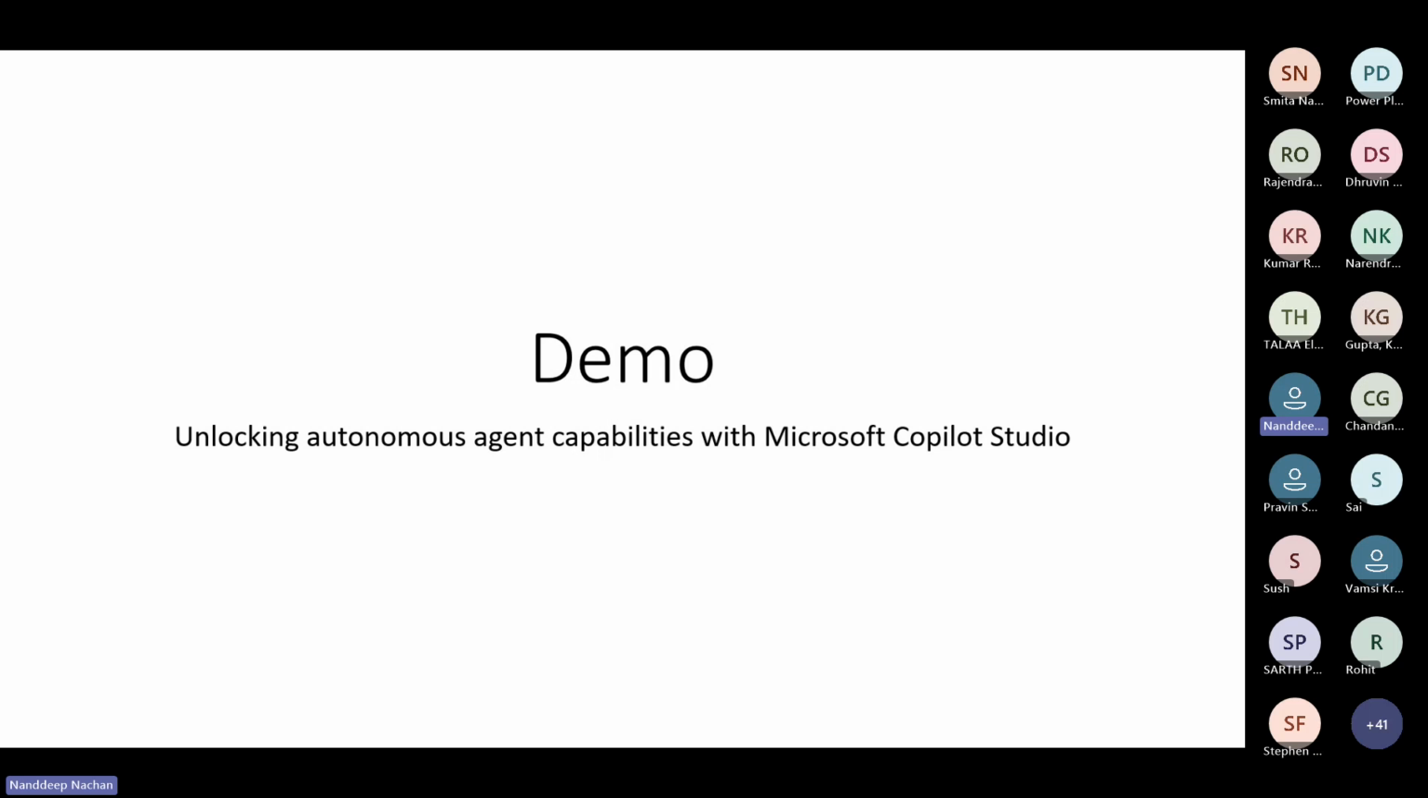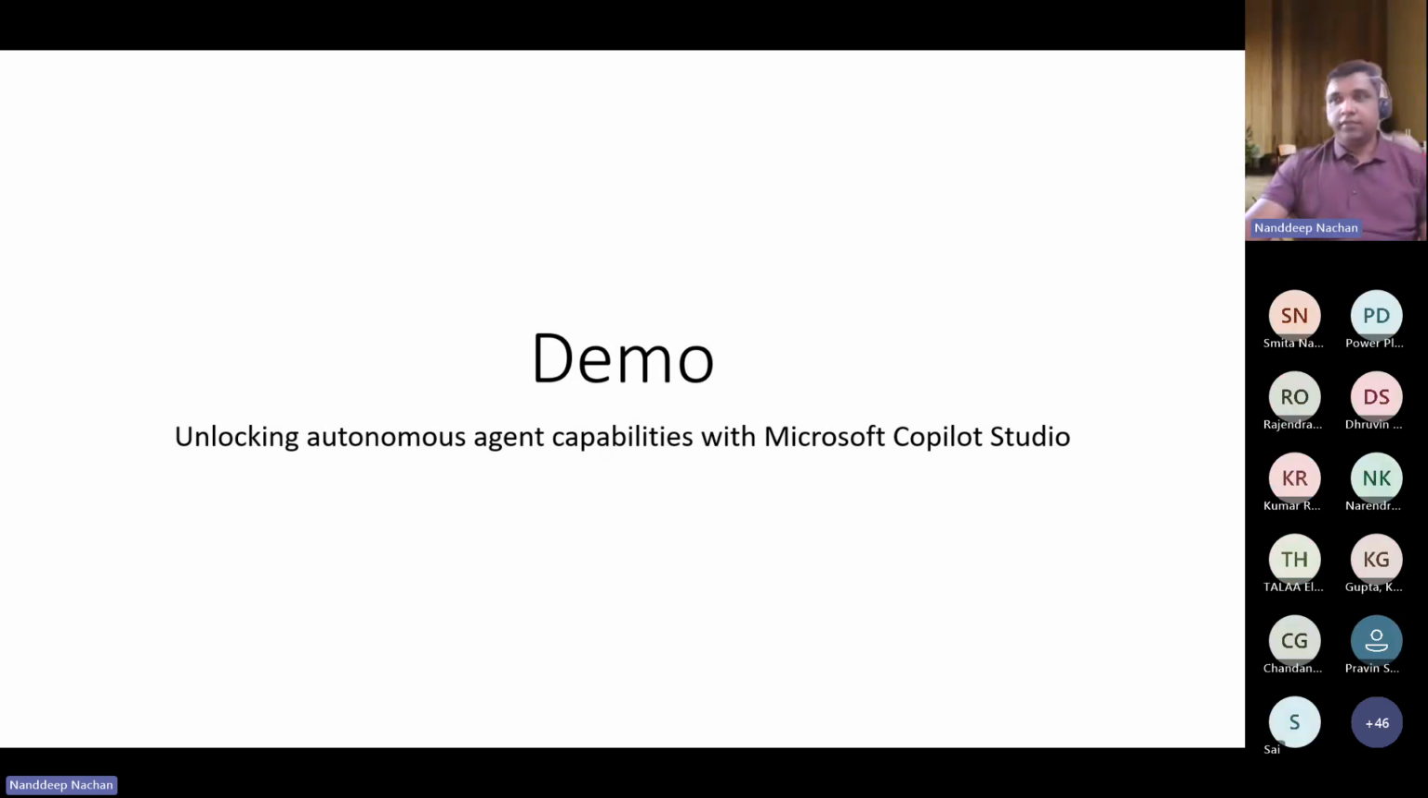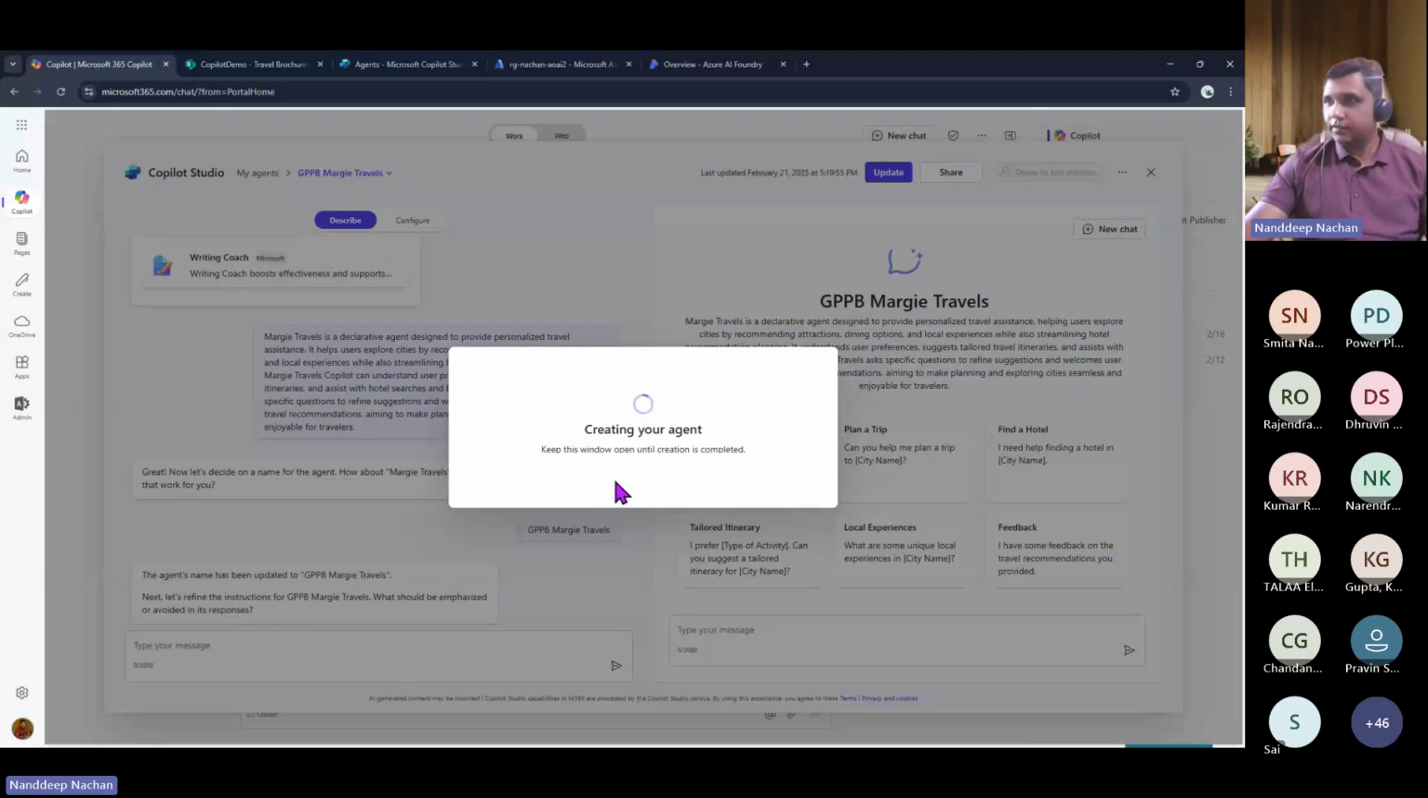Okay, so now we are going to the second demo, on how we can unlock autonomous agent capabilities with Microsoft Copilot Studio. But before that, let us see if our first agent is ready. Okay, looks like it is not yet ready. Maybe some glitches here, but don't worry. We are going to see now how we can create the autonomous agent.